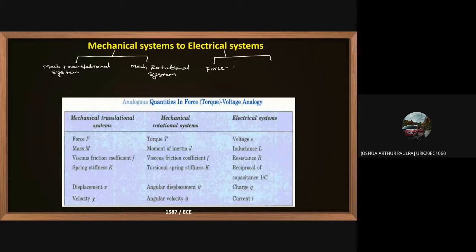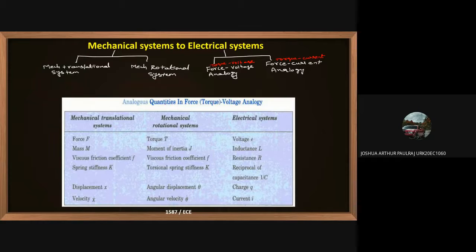Force-voltage analogy. Analogy means equivalent. Then the second one is force-current analogy. Now we have to see how a mechanical translational system is converted to force-voltage, and how a mechanical rotational system is converted to torque-voltage. That is the force or torque voltage analogy, and the force-current or torque-current analogy.